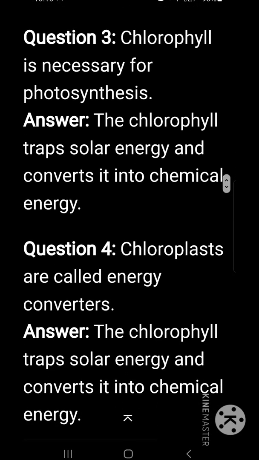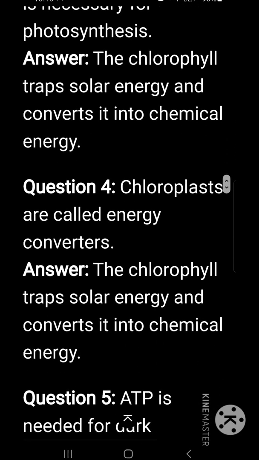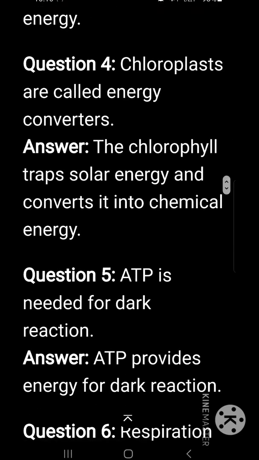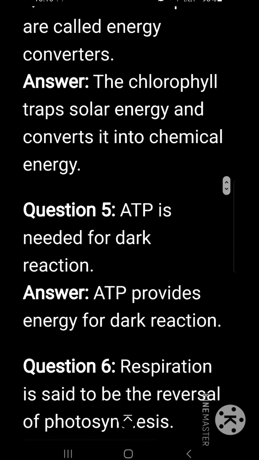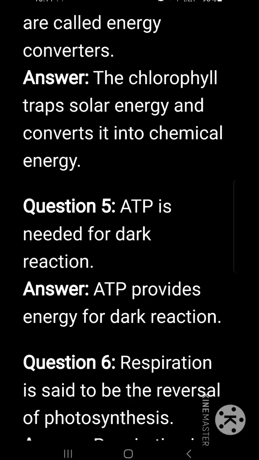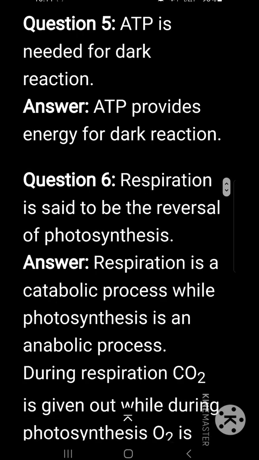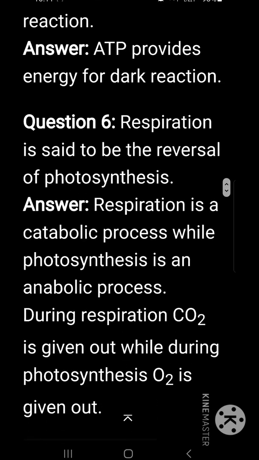Chlorophyll is necessary for photosynthesis. The chlorophyll traps solar energy and converts it into chemical energy. Chloroplasts are called energy converters. The chlorophyll traps the solar energy and converts it into chemical energy. ATP is needed for dark reaction. ATP provides energy for dark reaction.